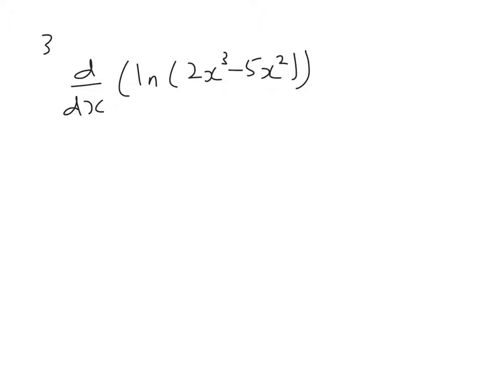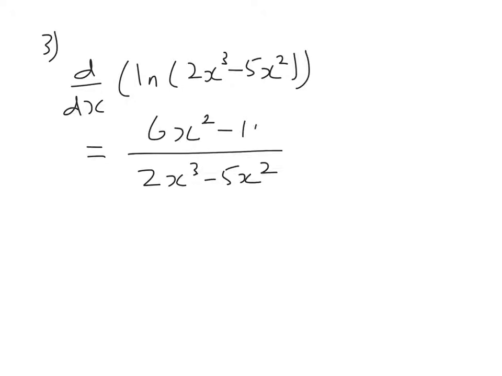Here's the third question. How do you differentiate a ln? Well, it's 1 over the ln bit. It's not a very precise mathematical way of saying it, is it? But there you go. So it's 1 over 2x cubed minus 5x squared. And then you need to differentiate the bracket. It's a chain rule question. Differentiate the bracket, and we're going to get 6x squared minus 10x. And that's it.